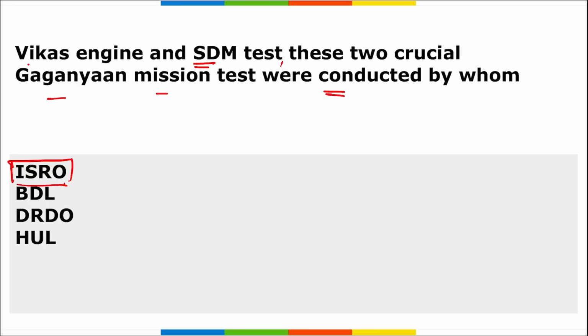And these two missions that we are talking about, that is your Vikas engine and SDM test. It is human rated Vikas engine test campaign that was tested for the L110 stage. And if we talk about this, SDM is your system demonstration model test that was done for the crew module propulsion system. And these two tests were a success. They were tested by ISRO. Alright, if we talk about ISRO, who is the chairperson? S. Somnath. Headquarters is in Bangalore, Karnataka, and it was established in 1969.